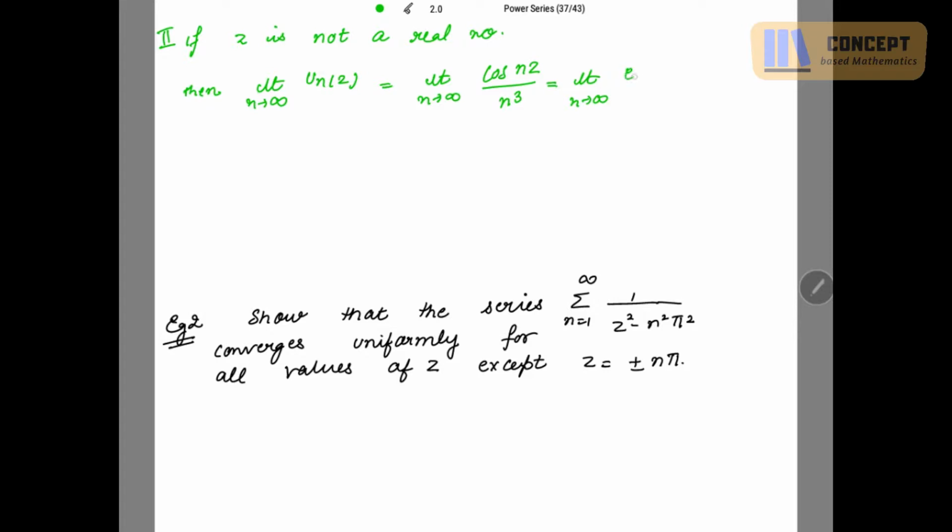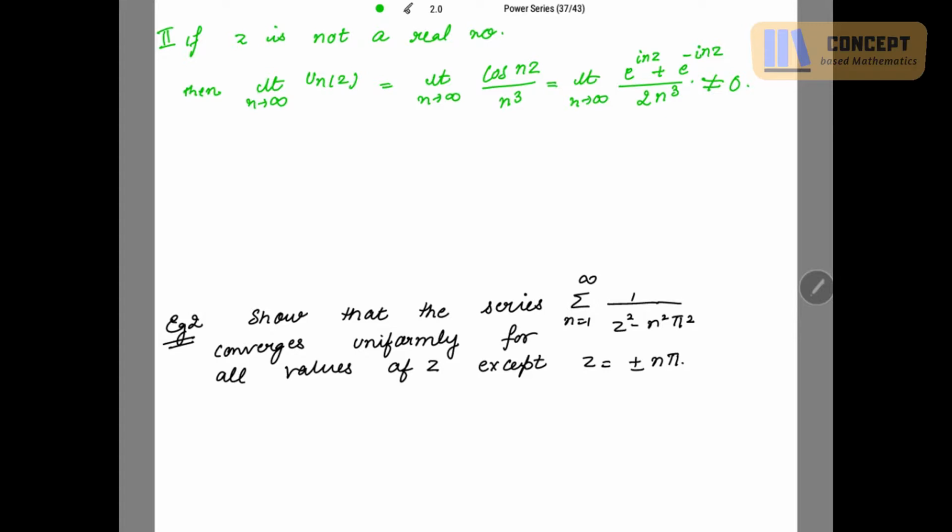It is e to the power iota nz plus e to the power minus iota nz over 2 with n cube. If you put the value of n equal to infinity, this is an infinity over infinity form. That means this limit is not equal to 0.